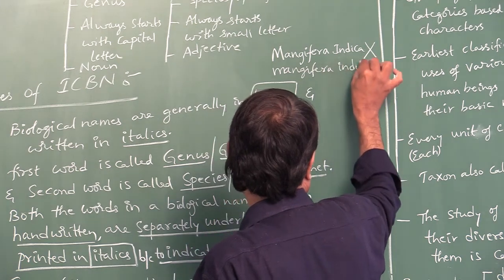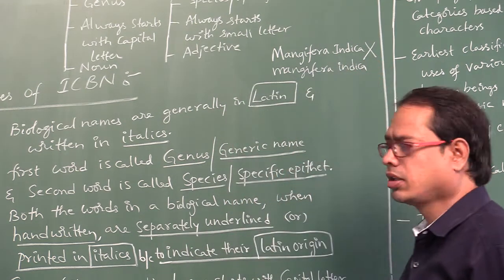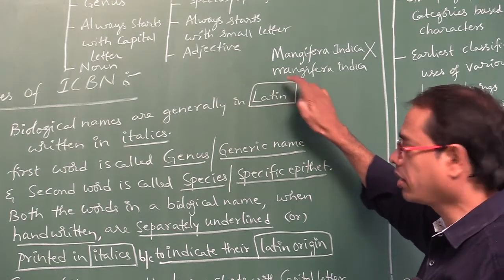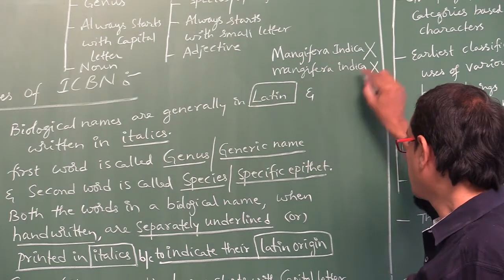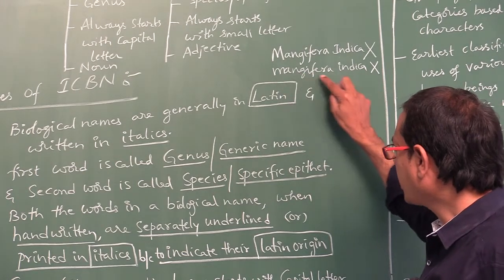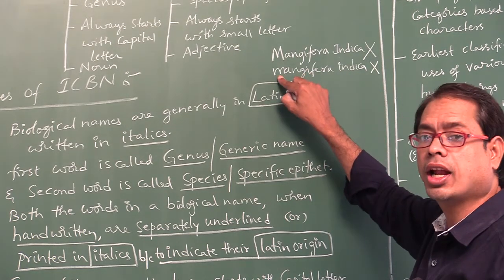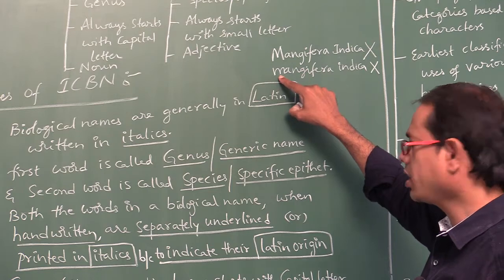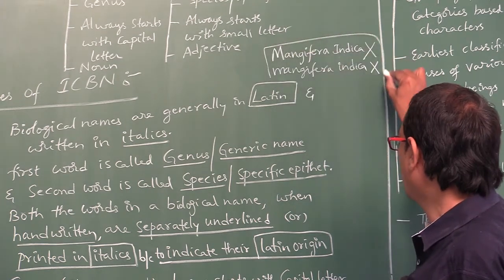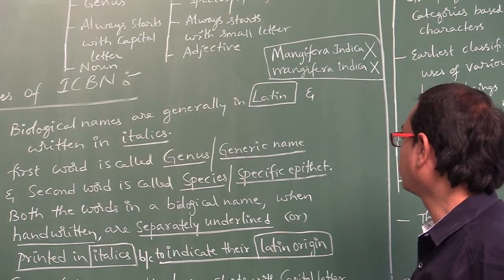Mangifera indica written another way: is it right or wrong? The generic name starts with a capital letter, but here it starts with a small letter. The species name starts with a small letter, so that part is correct. But in Mangifera the M should be a capital letter, and here I have written a small letter. That's why it is wrong. So these two are wrong.